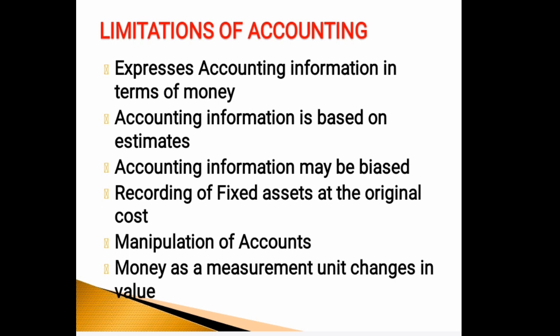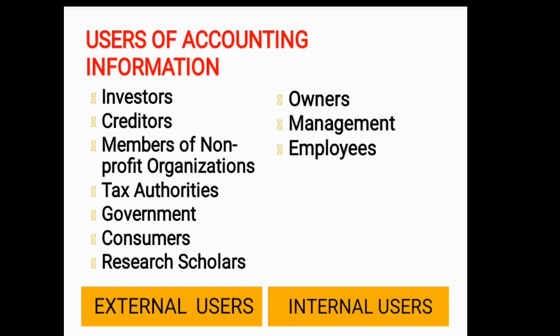The sixth limitation is that money as a measurement unit changes in value, because we know there is no stability in the value of money. Accounting information will not show the true financial position if changes in the price level are not considered. So it is also one of the limitations of accounting.